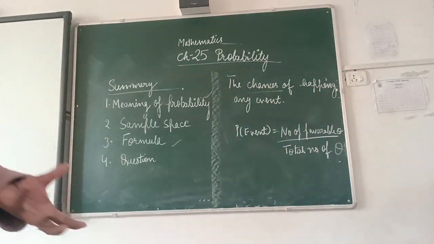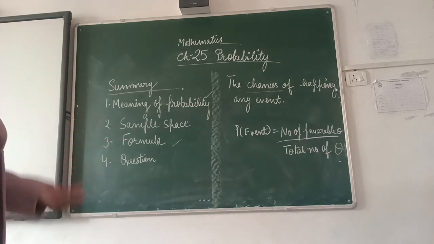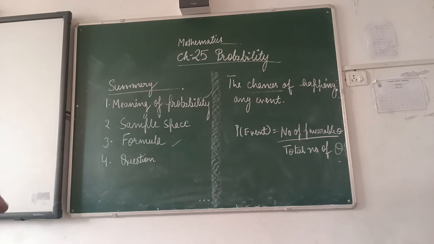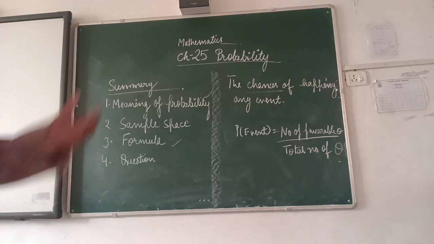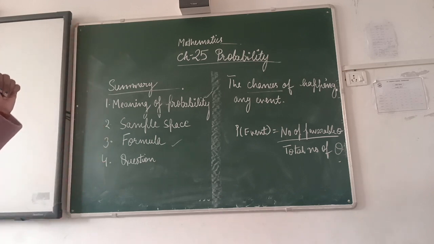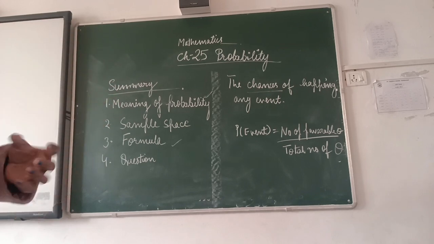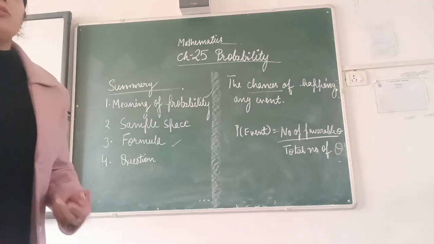Now, understood what is probability? Probability simply means a chance of a particular event, and in order to find the chance of that particular event, we have this formula: number of favorable outcomes upon total number of outcomes. Now the question arises, what is the meaning of outcome?